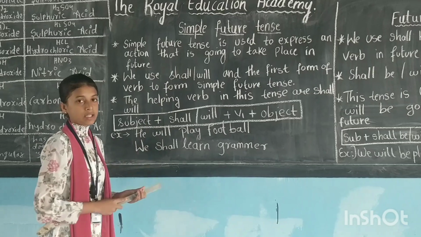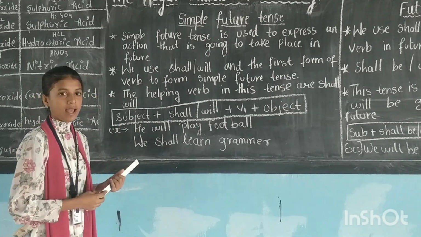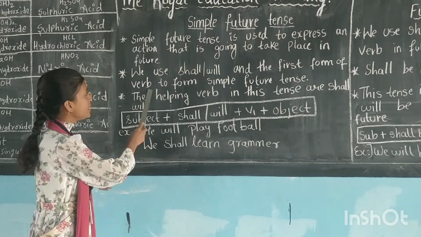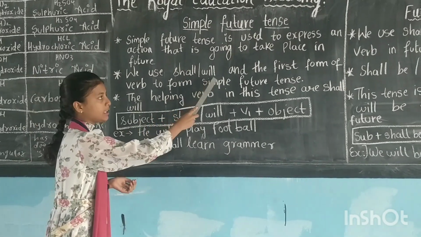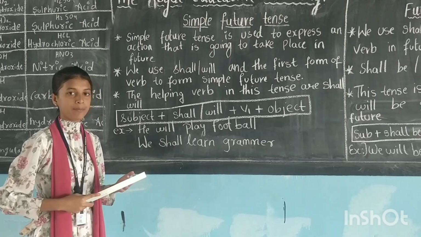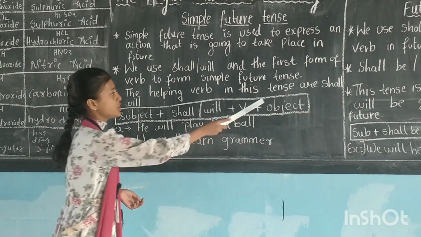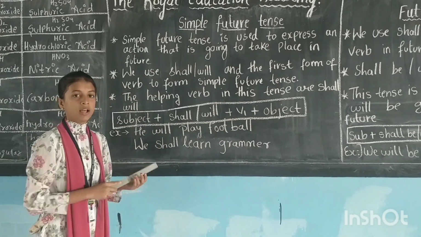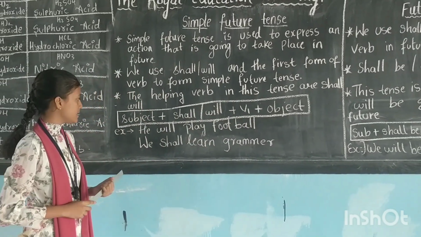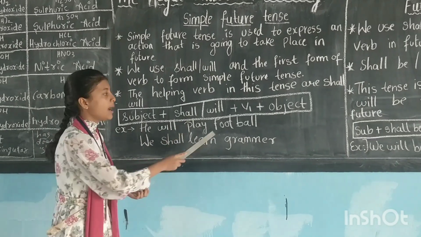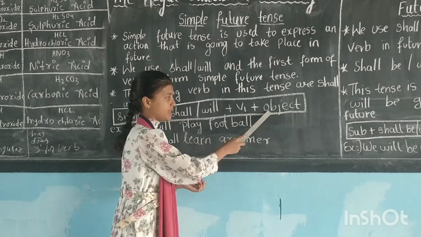Simple future tense is used to express an action that is going on at a place in future. We use shall or will and the first form of the verb to form simple future tense. The helping verbs in this tense are shall and will. The formula of simple future tense is subject plus shall or will, which are helping verbs, plus V1 plus object.